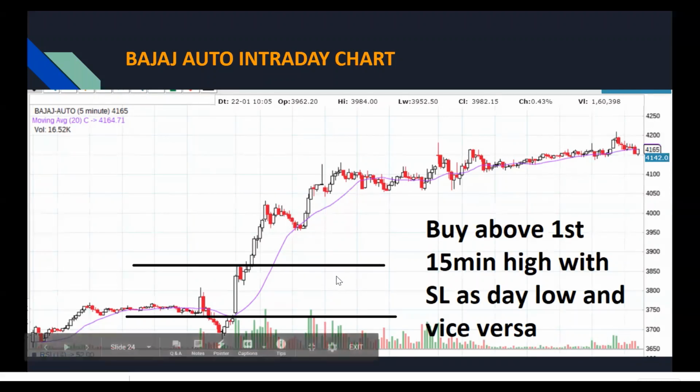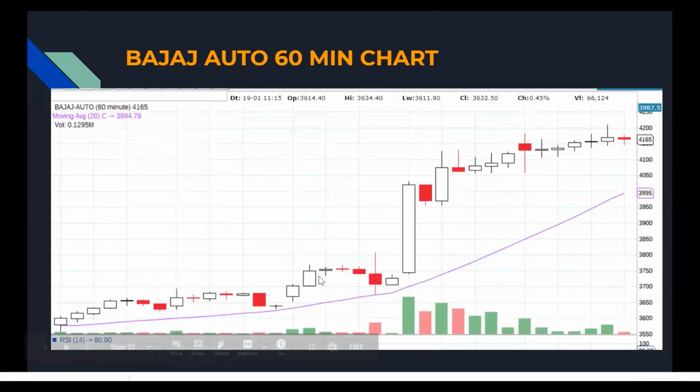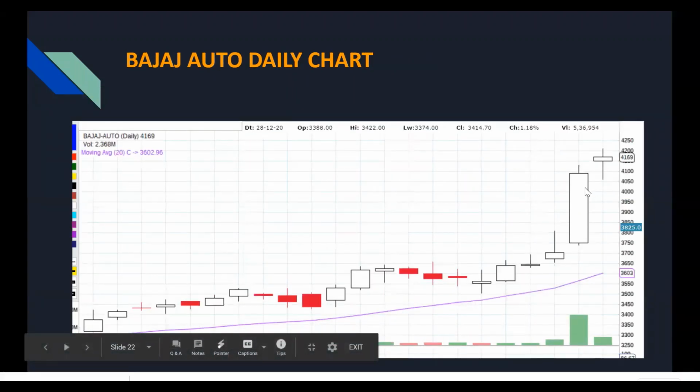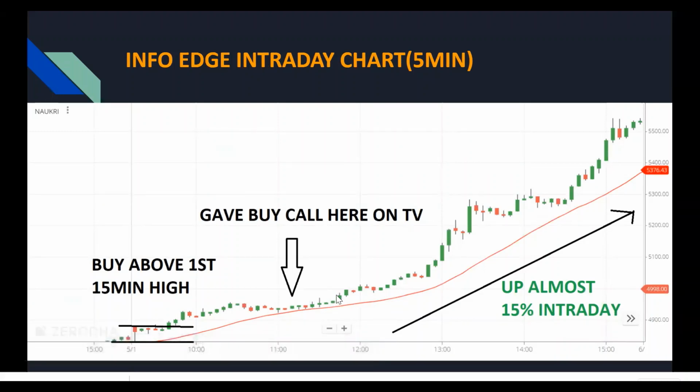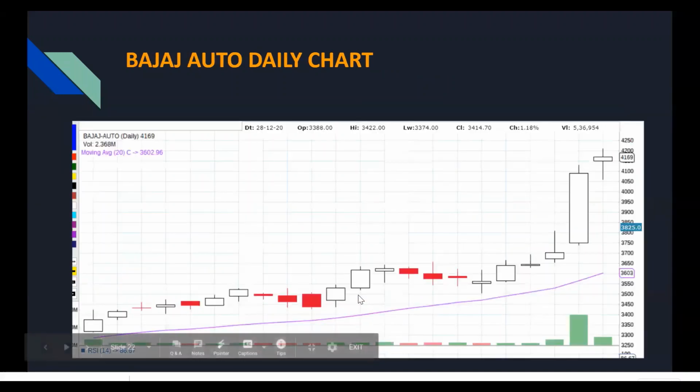So simple things work. You need to just keep the stock in your radar. And why did this 10% move come? Same thing, major time frames are aligning, right? Did I know that InfoEdge was going to go up 15% when I recommended? No, definitely not. But the probability that it will go up was higher because major time frames were aligning. But I was lucky that that 15% movement came intraday only, and the target was hit intraday. But you can capture these moves only if you know how to identify the trend and how to identify momentum.